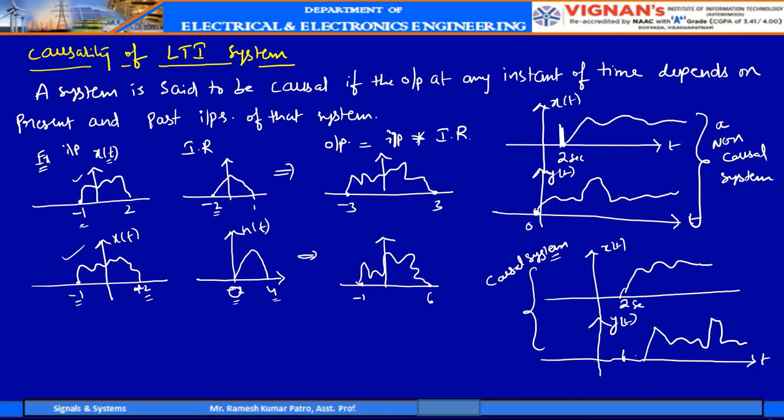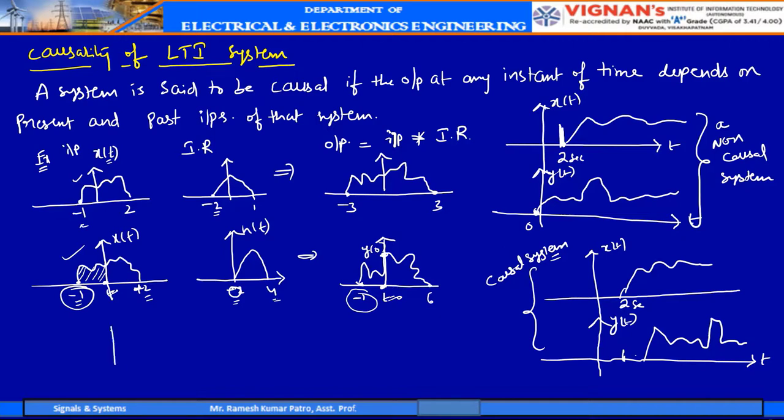So here the output and input are starting at the same instant. The input is starting at -1, and the output is also starting at -1. If you consider the output at any instant of time, suppose I want the output at t equal to 0, this y of 0 value depends on the past inputs. You can see the past inputs up to here. So this is t equal to 0. Now this will be a causal system.